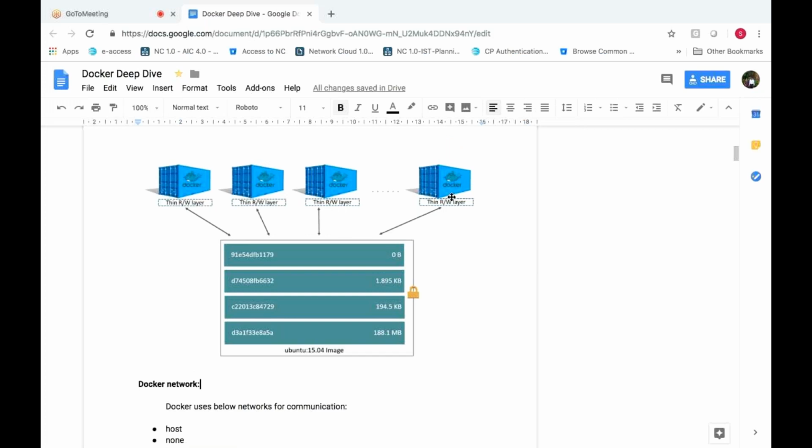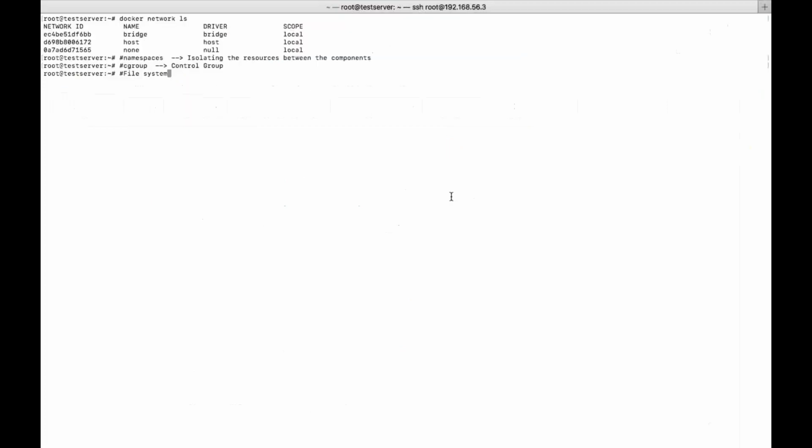That file system can be different, like BTRFS, overlay driver, overlay 2 driver. Don't be confused about overlay network and overlay file system. Overlay file system, overlay 2 file system, BTRFS. So it uses different kinds of file systems which are supported by Docker. In the background, it will use a different file system of the base Linux operating system. That is what we need to remember.